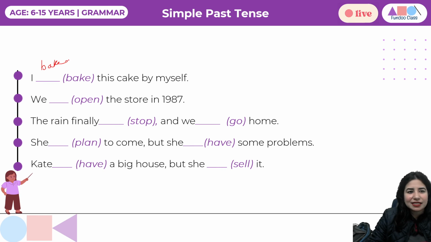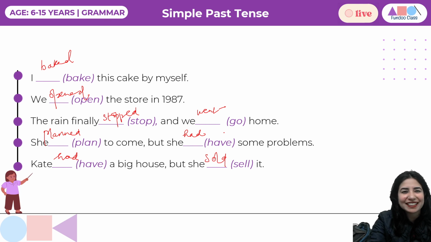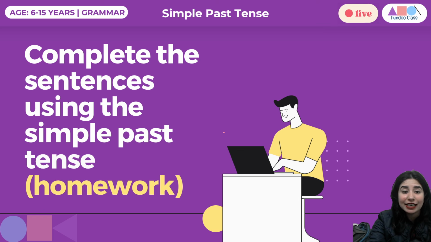I baked this cake by myself. We opened the store in 1987. The rain finally stopped and we went home. She planned to come, but she had some problems. Kate had a big house, but she sold it. Okay, so I hope we are sorted with these questions. Everybody, quickly give me a thumbs up and let's further take the homework.